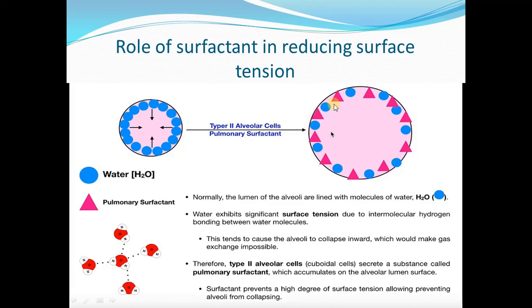Now, this is the surfactant. Surfactant molecules are interspersed between the water molecules. You can see here they spread between the water molecules. These are water molecules, and this is the surfactant molecule interspersed between the water molecules. Now, when the surfactant molecules intersperse between the water molecules, they break the attractive or cohesive forces between the water molecules. And by breaking the cohesive forces between the water molecules, it reduces the surface tension.